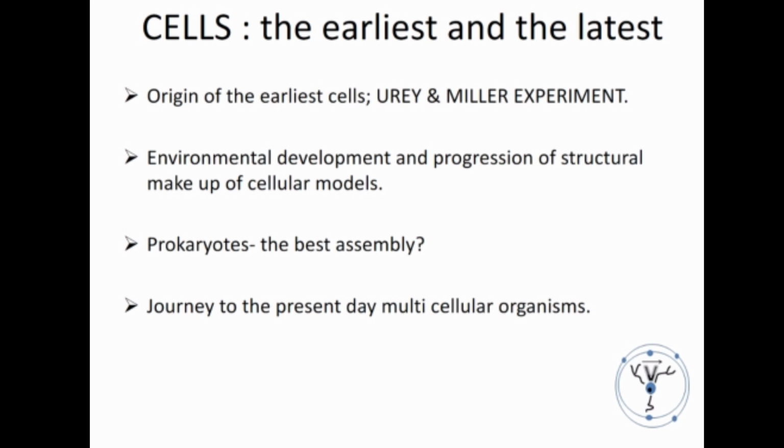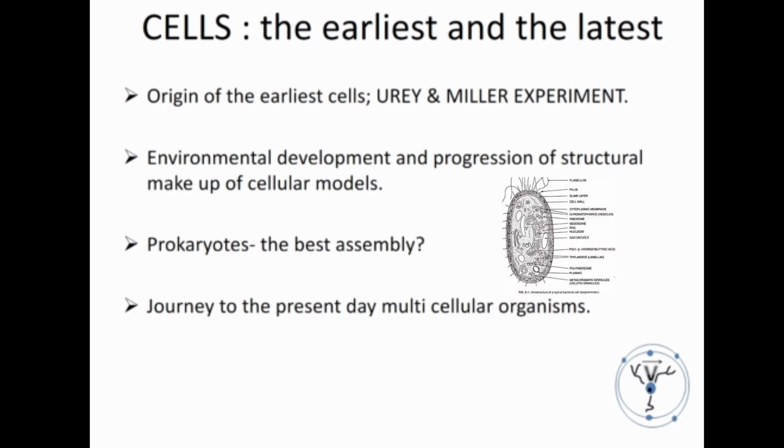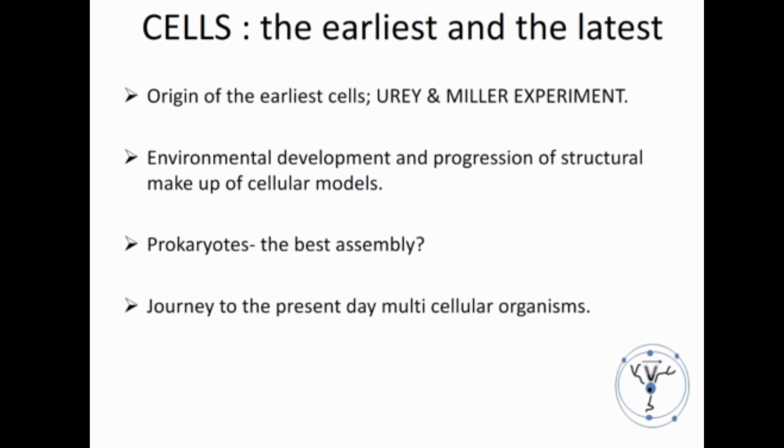No, certainly not. Because as we will see in the upcoming discussions, many of the factors, many of the requirements led to changes in the prokaryotic cell structure as well, and we ultimately arrive at the modern day multicellular eukaryotic forms.